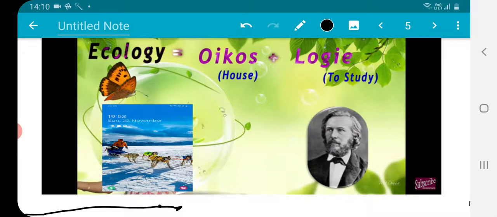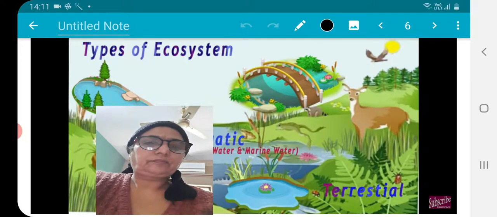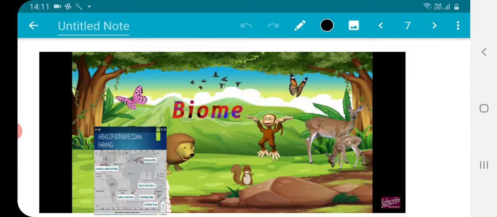To fulfill their needs, we have to disturb the biome, right? And this person's name you have to tell me, the geologist who gave the idea about this ecological balance. Then types of ecosystem, I told you two types: aquatic and terrestrial. Further, aquatic is categorized into fresh water, ocean water, and marine water. And next we'll study about terrestrial also and biome.